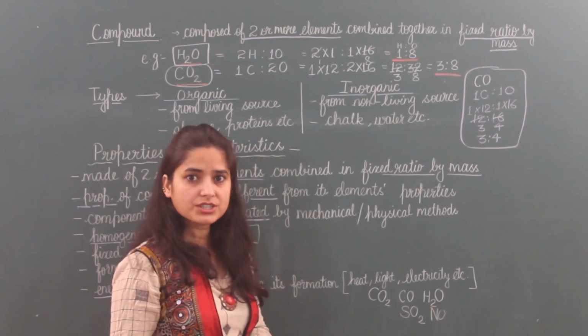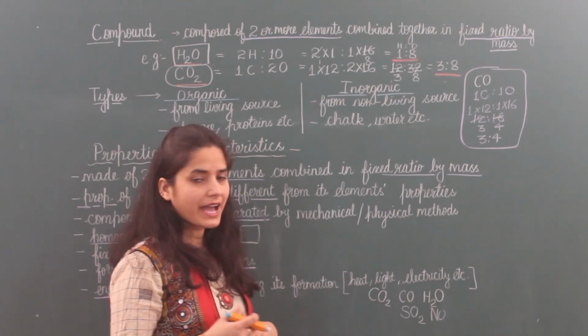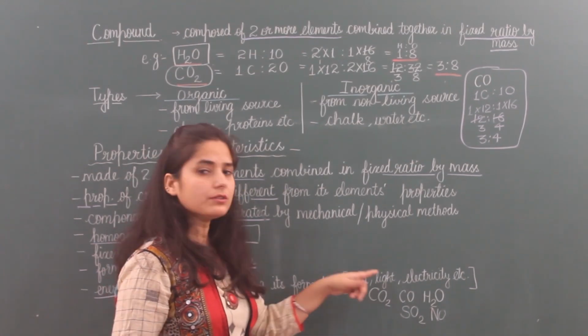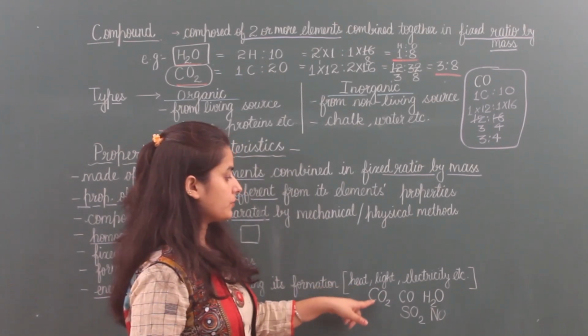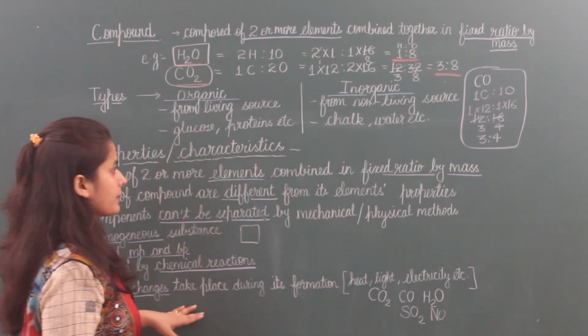Heat is given out, and the fire we can see is due to light energy. So these were the properties of compounds.